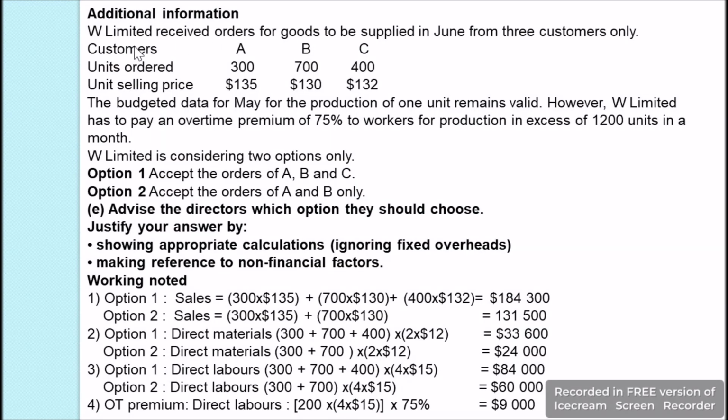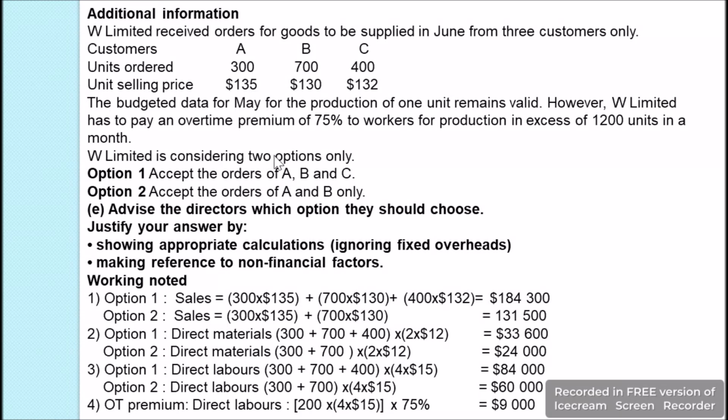Furthermore, additional information is provided. W Limited received orders for goods to be supplied in June from 3 customers only: Customers A, B and C. Units ordered: A 300, B 700, C 400. Unit selling prices are $135, $130 and $132. The budgeted data for May for the production of 1 unit remains valid. However, W Limited has to pay an overtime premium of 75% to the workers for production in excess of 1200 units in a month.